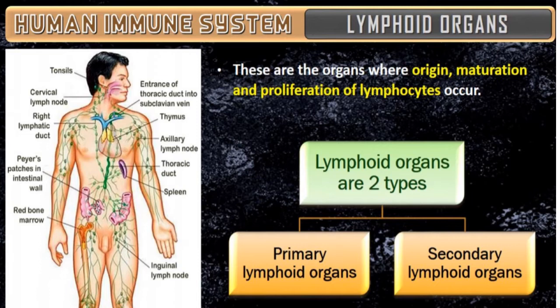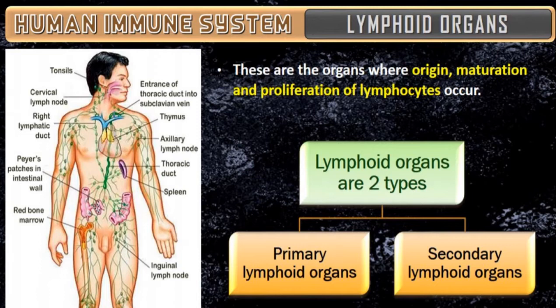Before going into the lymphoid organs, I told you regarding the immune system. In this immune system, it has the capacity to recognize the entry of an antigen. I have told you through all the possible routes inside the body.